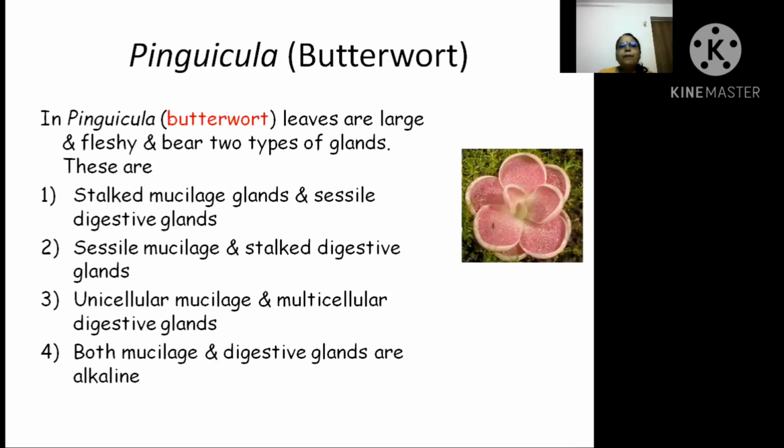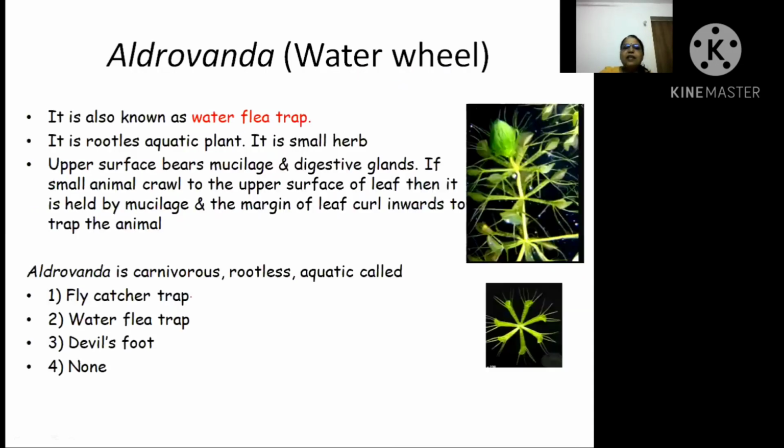Now next is Pinguicula, which is also known as butterwort. It is the one in which leaves are large. Check the diagram: leaves are large and fleshy and bear two types of glands. They have a mucilage gland which is stalked, and a digestive gland which is sessile. This is a fact question. So Pinguicula has the mucilage gland which is stalked and the digestive gland which is sessile.